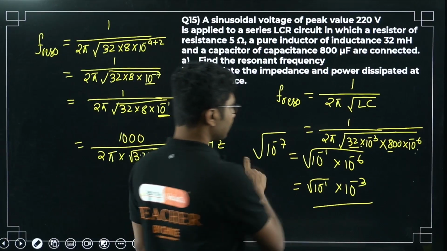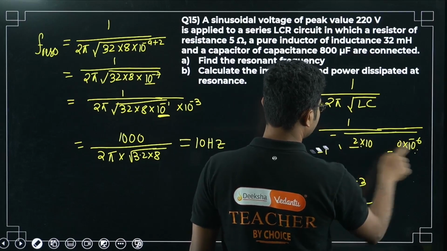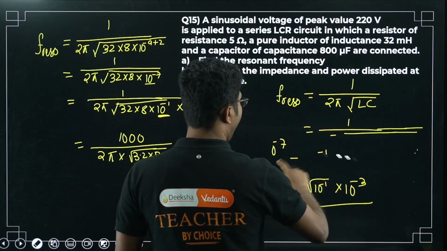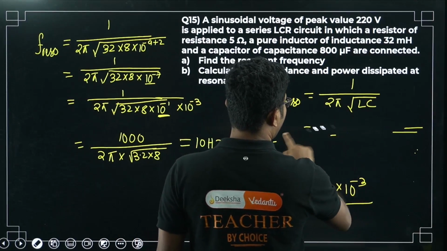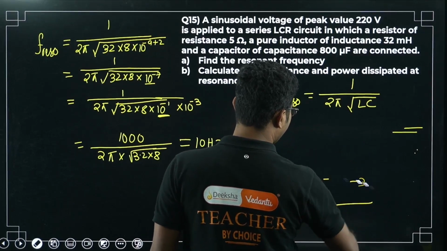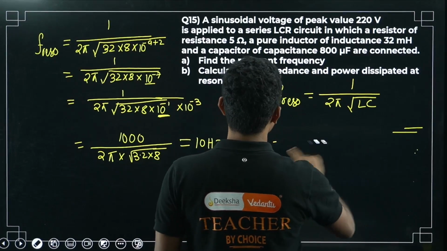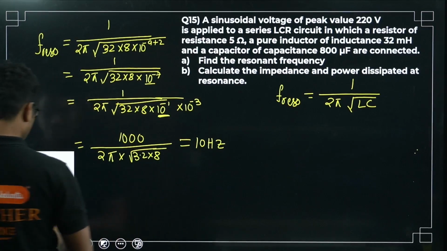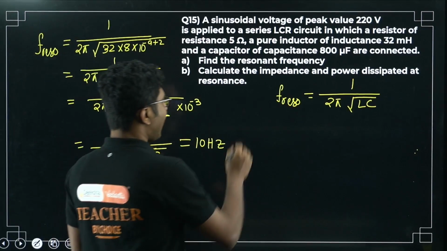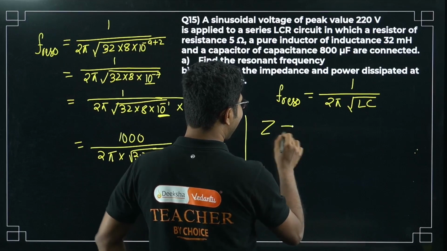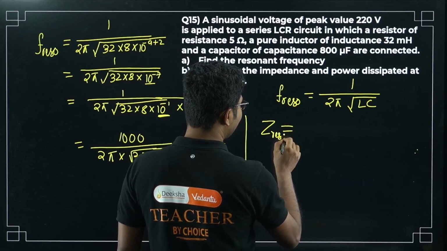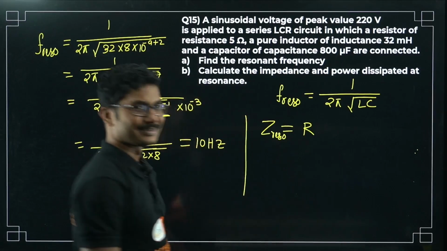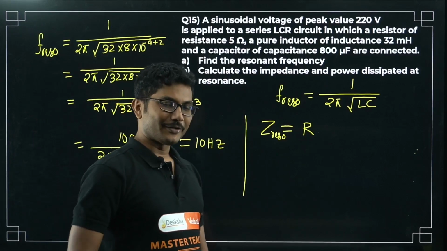Now what else? The second part of the question is: what is the impedance and power dissipated at resonance? So impedance at resonance is nothing but the resistance. This is the beauty of this problem.